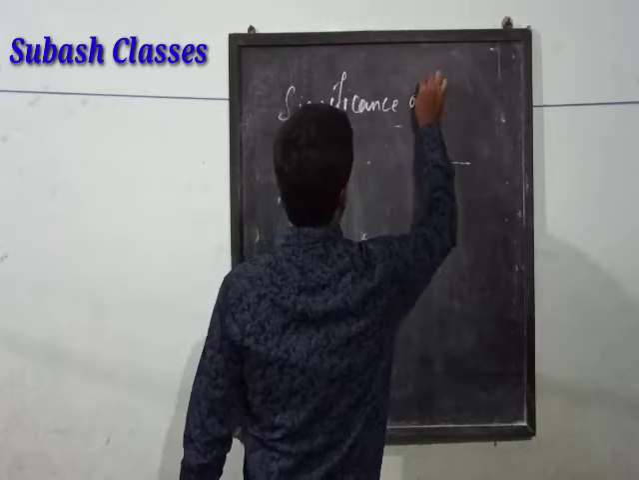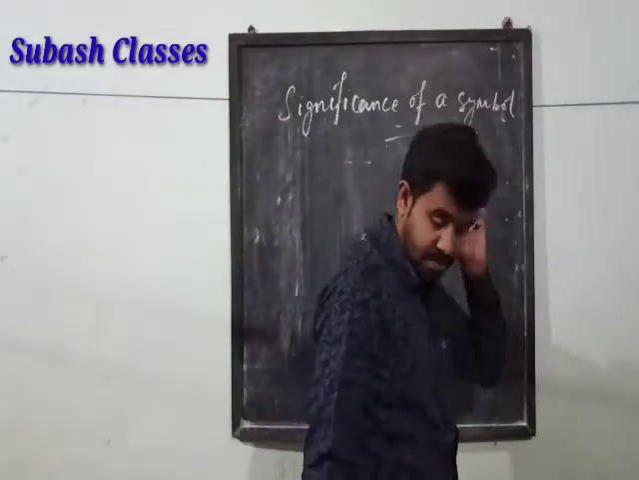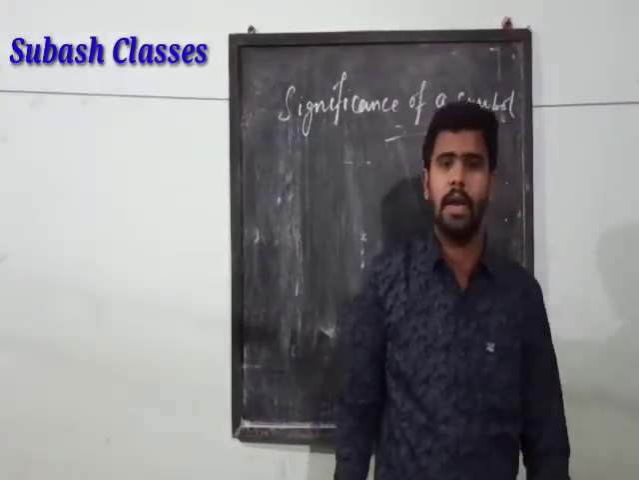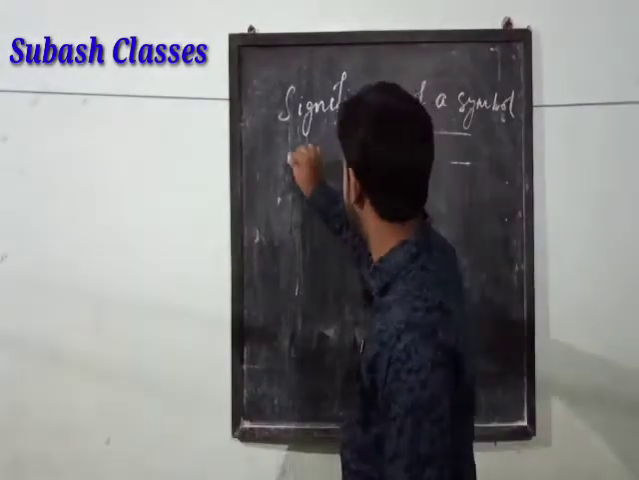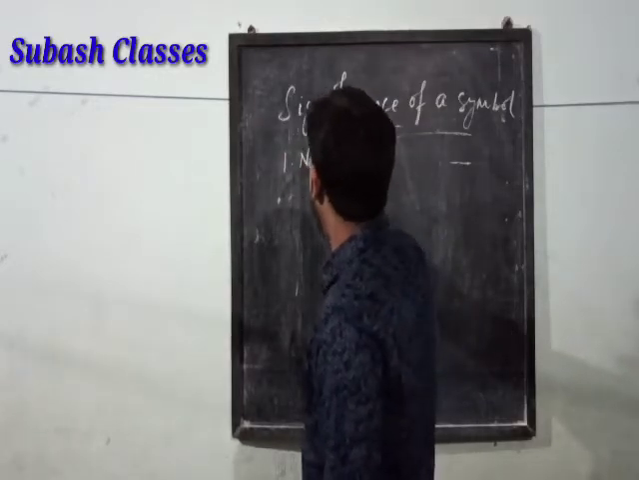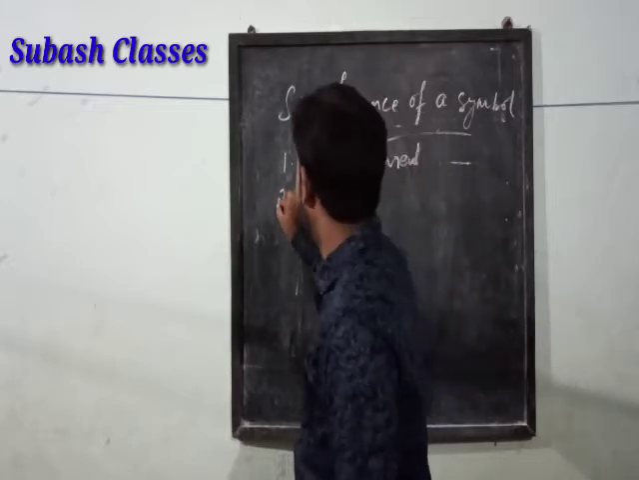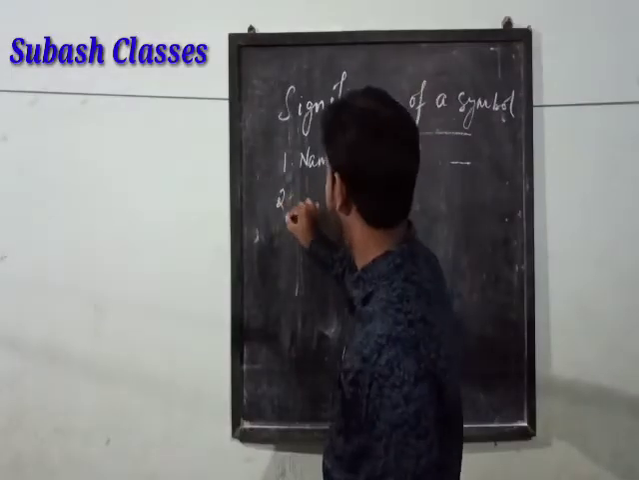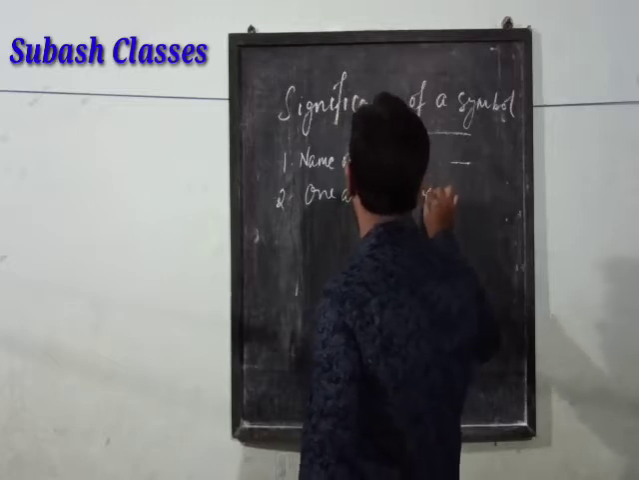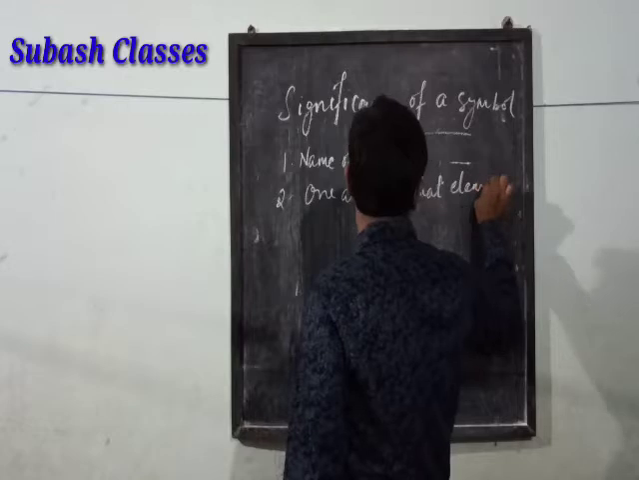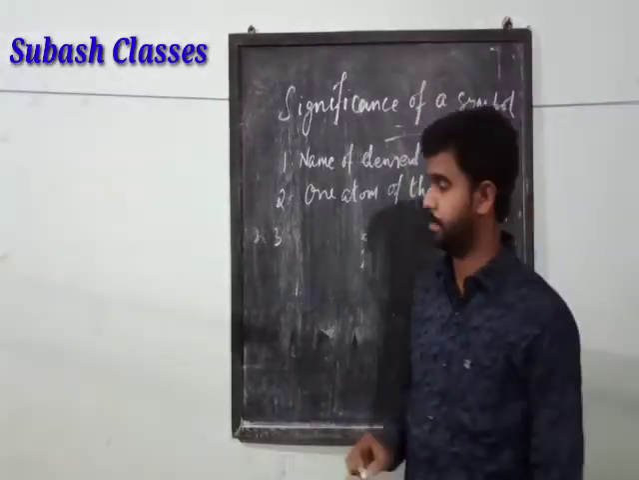Significance of a symbol. First point, a symbol signifies the name of that element. So it gives the name of the element. Second, it tells how many atoms of that element, or simply you can say one atom of that element. Third point, it gives the atomic mass of the element.